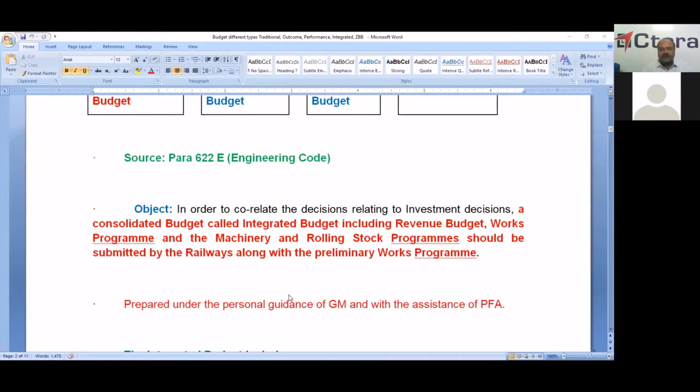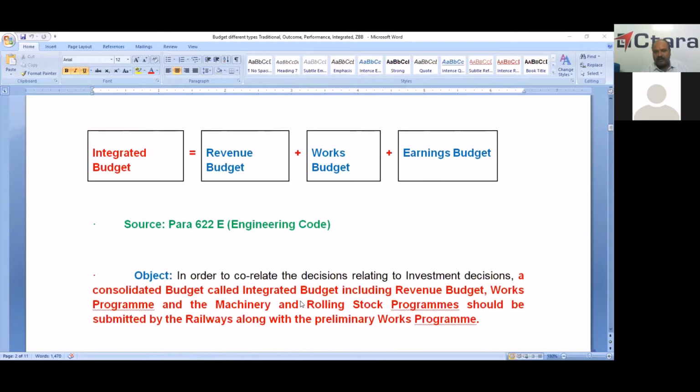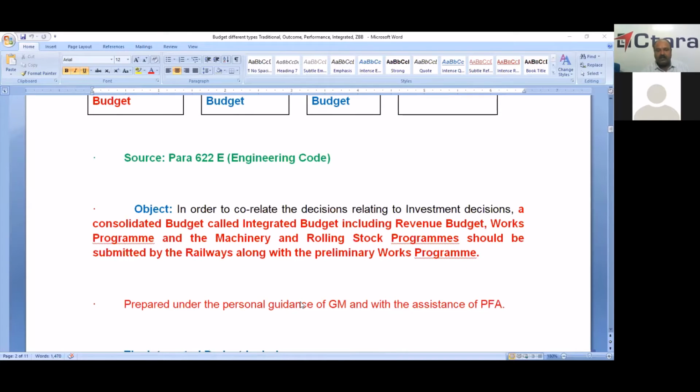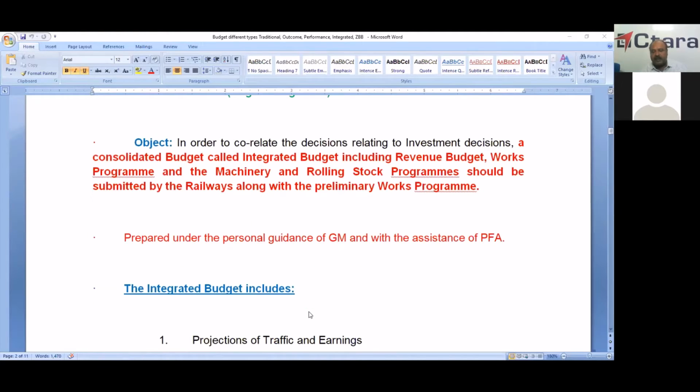What is the object? In order to correlate the decisions relating to investment decisions, that is Demand Number 16, a consolidated budget called the integrated budget is prepared. It includes revenue, works program, M&P, RSP, as well as the earnings budget. All should be submitted by the railways along with the PWP. At the time of PWP it was submitted, and it was prepared under the personal guidance of the GM and with the assistance of the PFA.